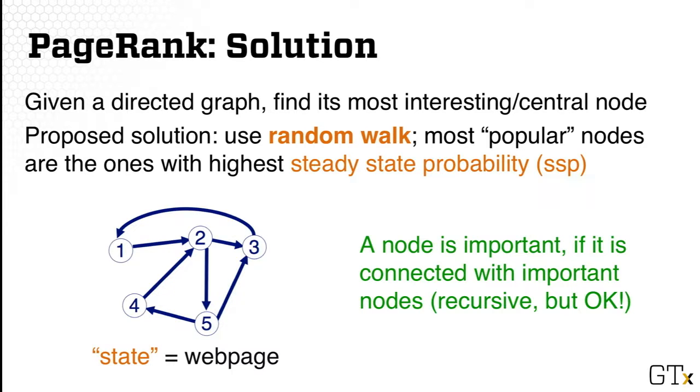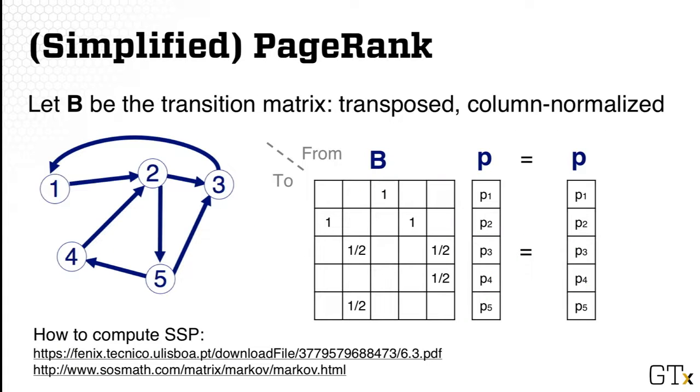So that means if I keep walking again and again for millions of years, then in the end, what you will be able to compute is the probability, or specifically what we call the steady state probability, of finding myself on node number 1, probability of finding myself on number 2, number 3, and so on. And these probabilities will also become the PageRank score. So in this example, state means web pages. So how do we compute this steady state probability?